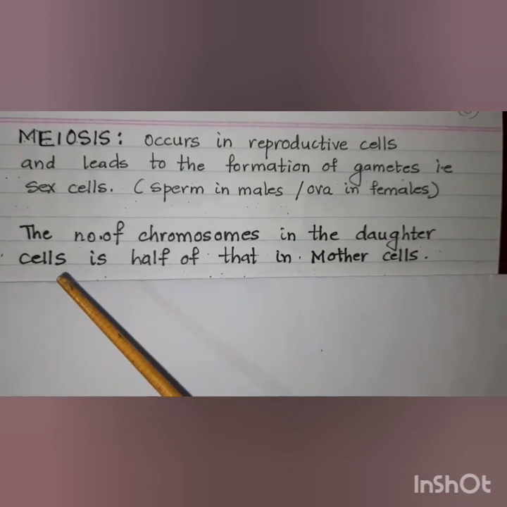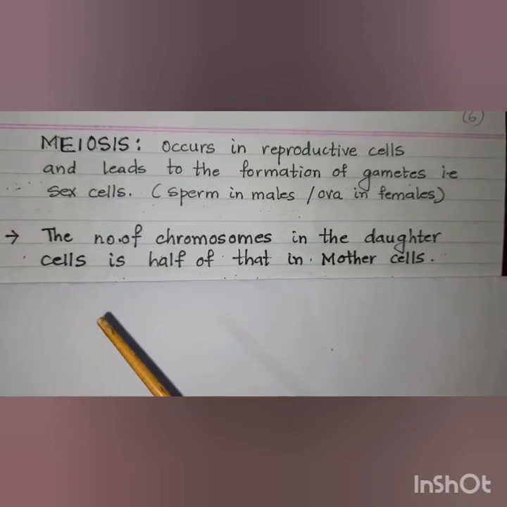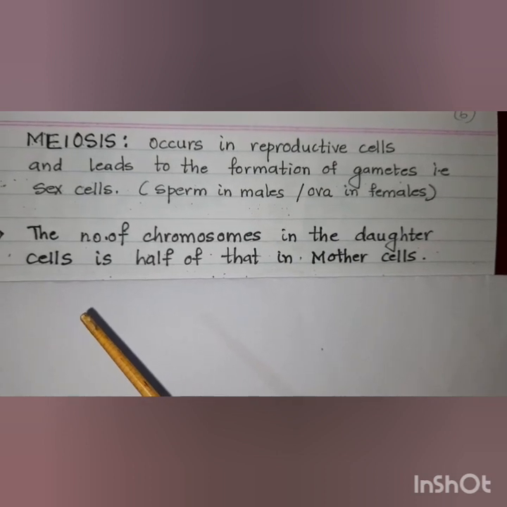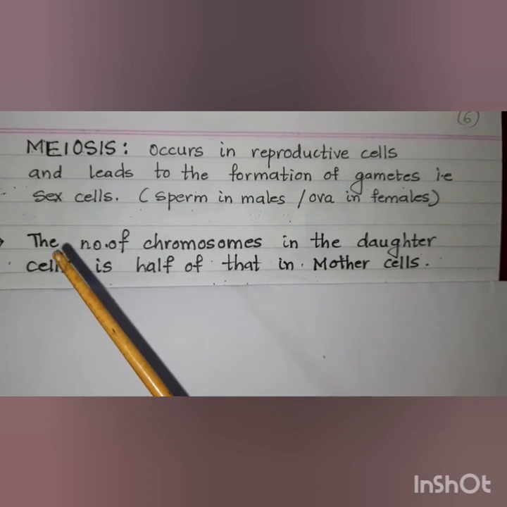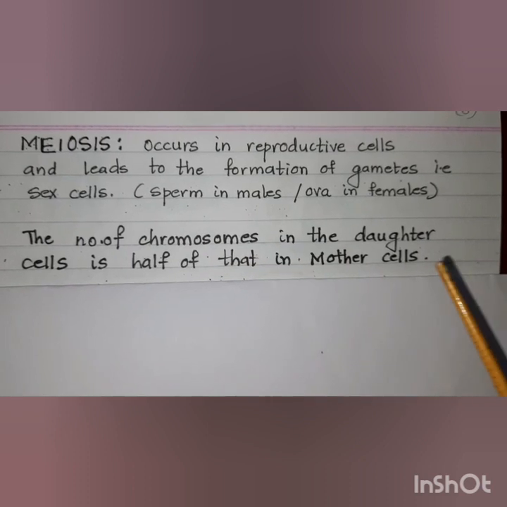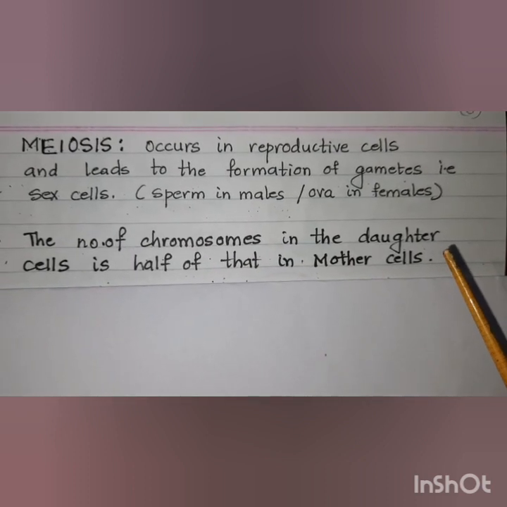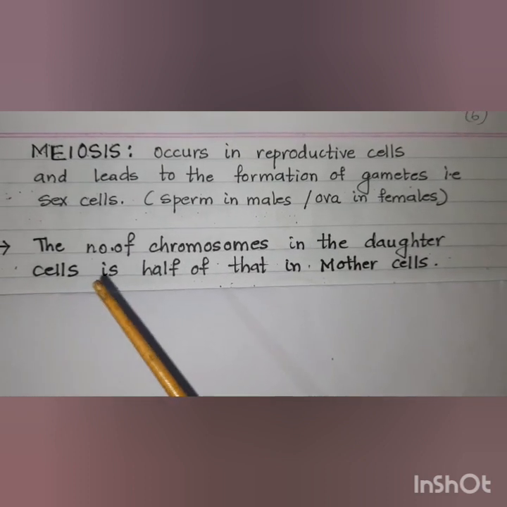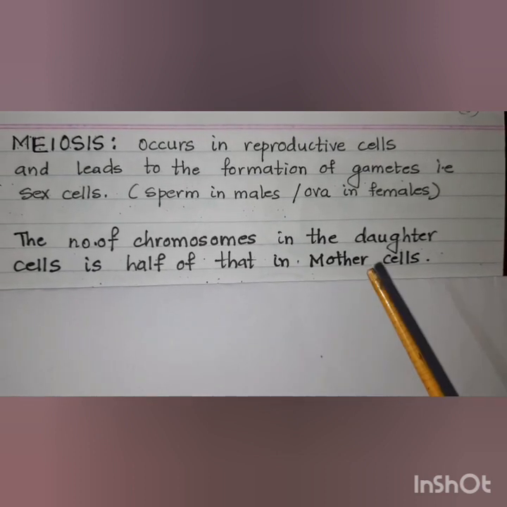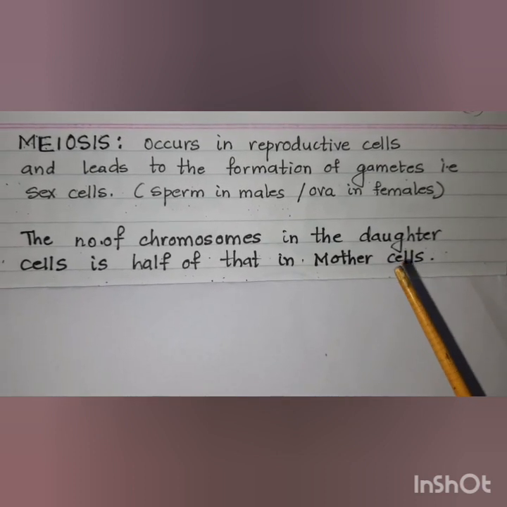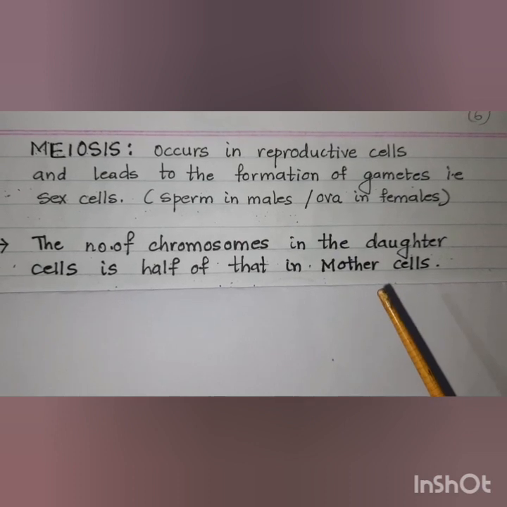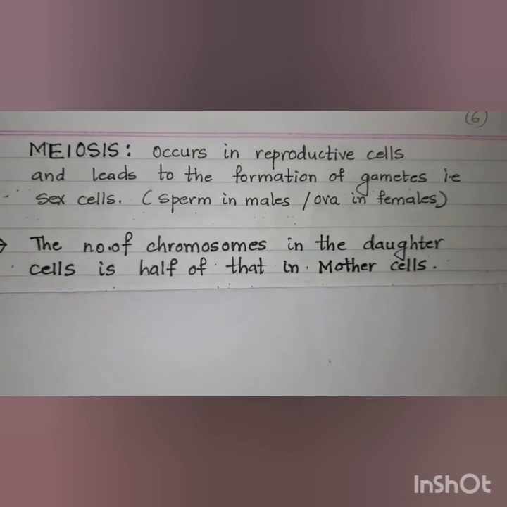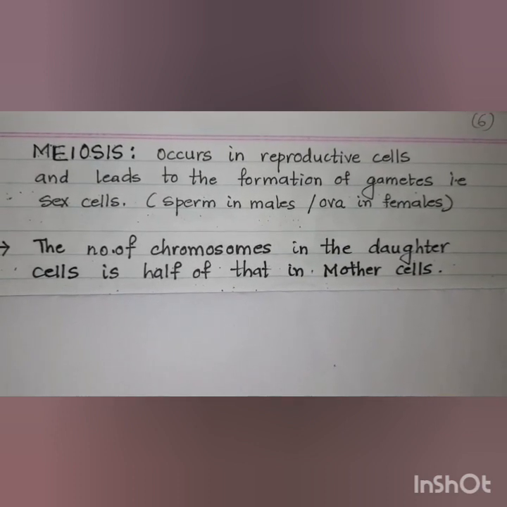Now in the previous slides we have seen that meiosis is also called reductional division. This is because in meiosis, the number of chromosomes in the daughter cells which are produced after division is half of that in the mother cells. Now because the number of chromosomes is getting reduced, hence it is called reductional division.